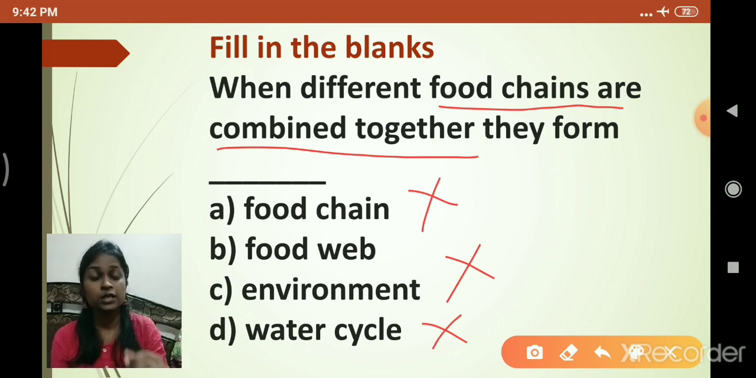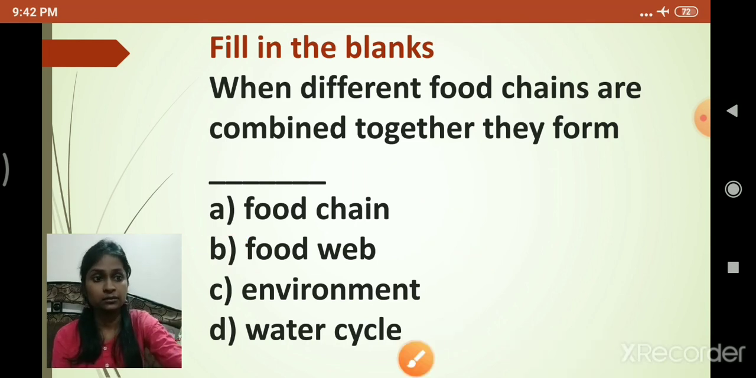Food web. Out of A, B, C, D, if you feel that option B is the right option, then likewise in your unit test as well, there will be four options provided to you. You have to click on the right option like this. Understood? This is how the fill in the blanks questions are going to come in your unit test exam.